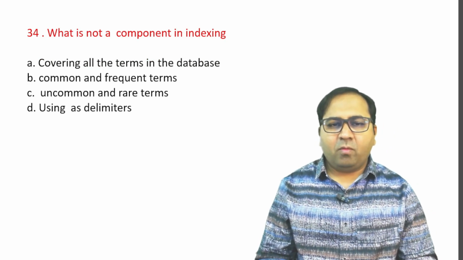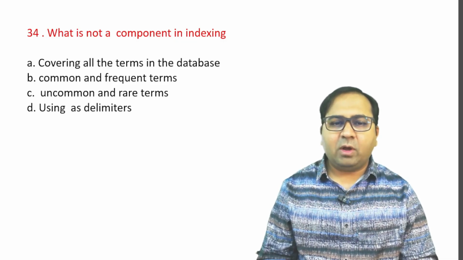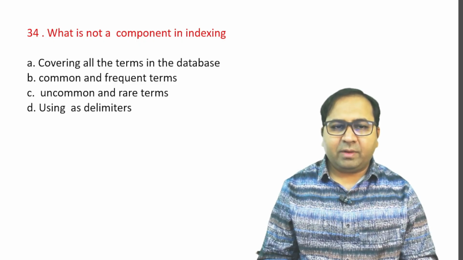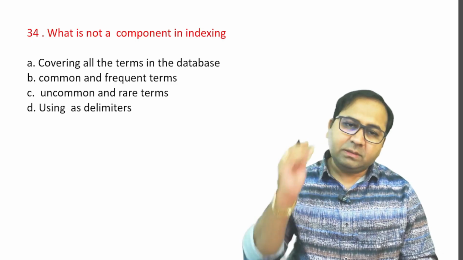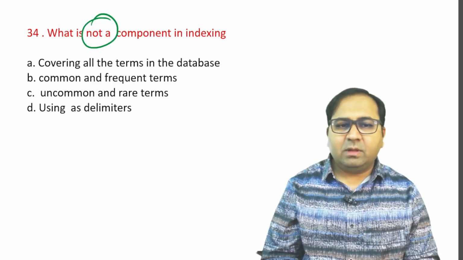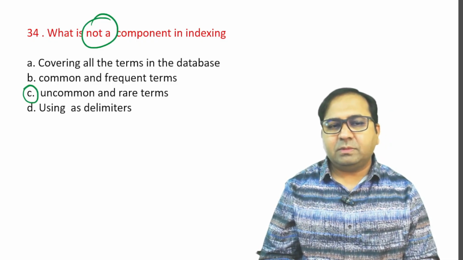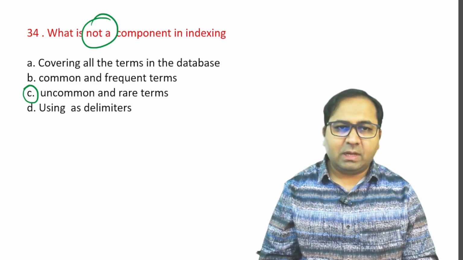Next question. What is not a component in indexing? Options are A. Covering all the terms in the database, B. Common and frequent terms, C. Uncommon and rare terms, or D. Using as delimiters. So in indexing, what is not a component? Option number C is not a component, that is, uncommon and rare terms are not a component in indexing. So please remember the question and also the answer.